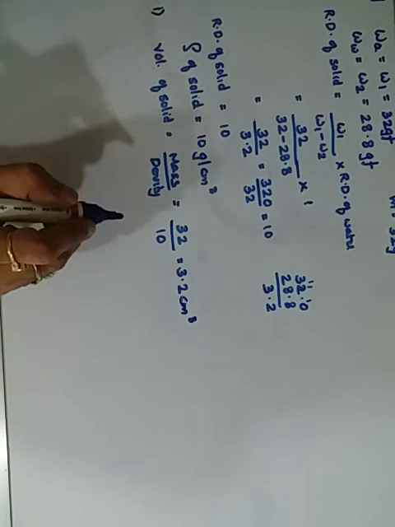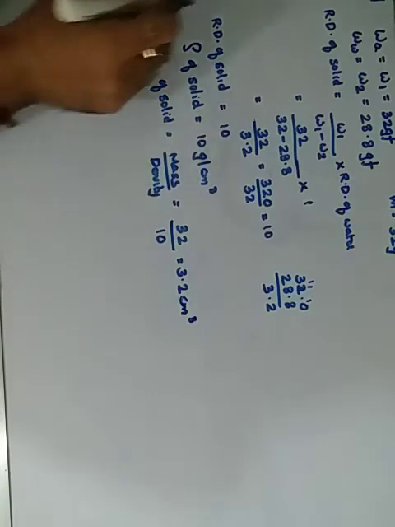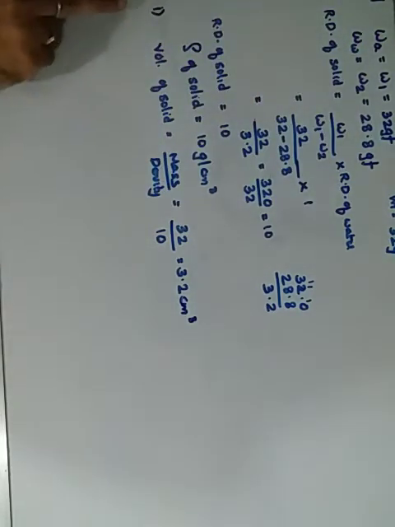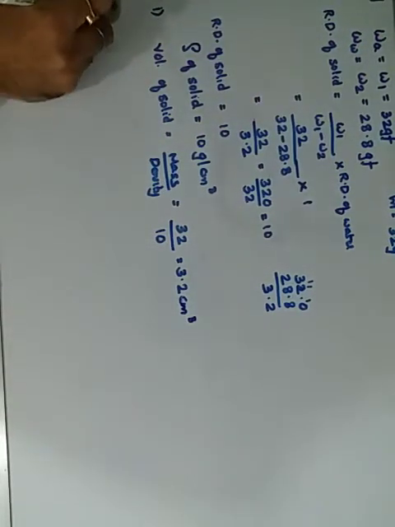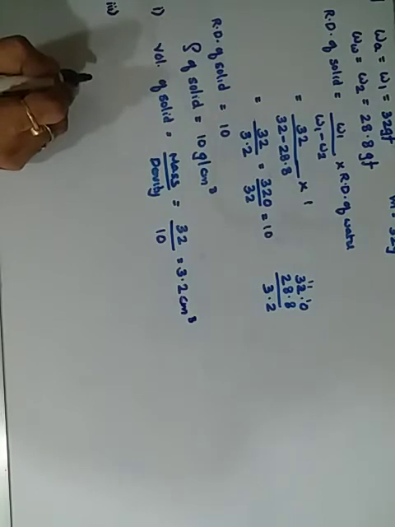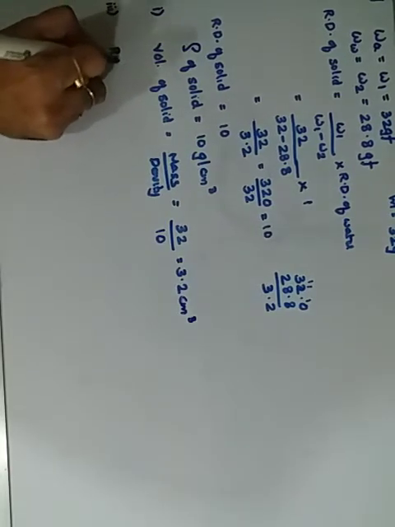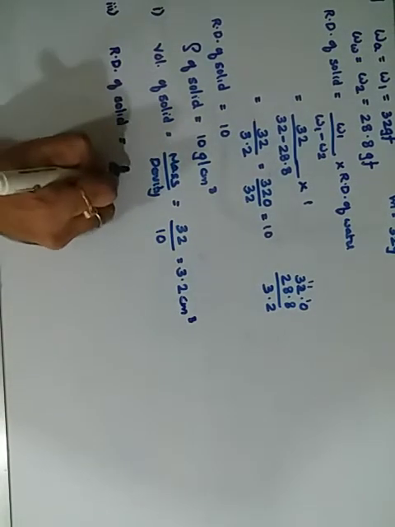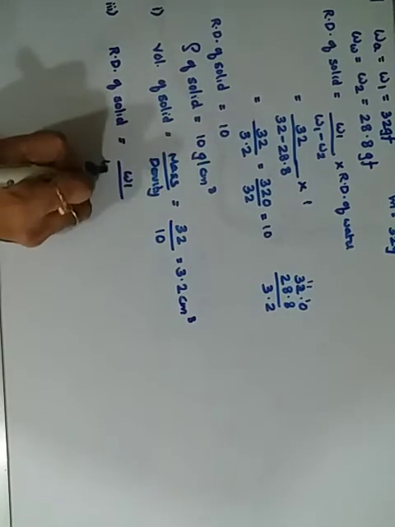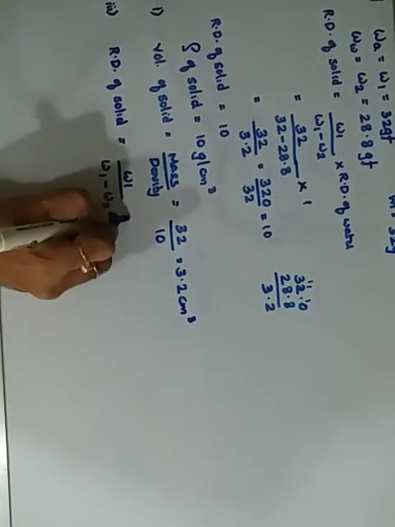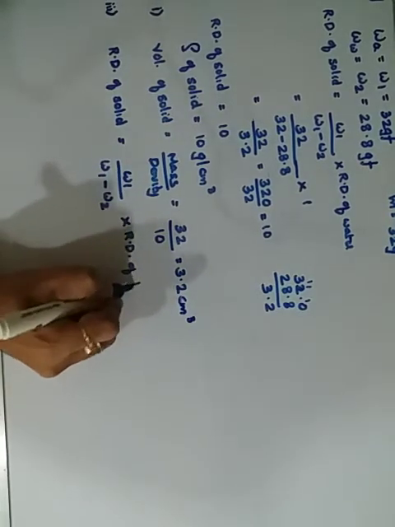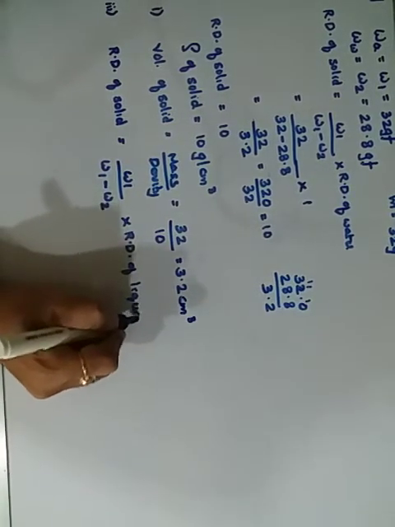Okay, got this one. Now the second question: what is the relative density of the solid? That we have already found first. This is your first part, and the third part we want is to find the weight of the solid in that particular liquid. So again the formula changes slightly. The relative density of the solid is again W1 upon W1 minus W2, into the relative density of the liquid in which it is placed.